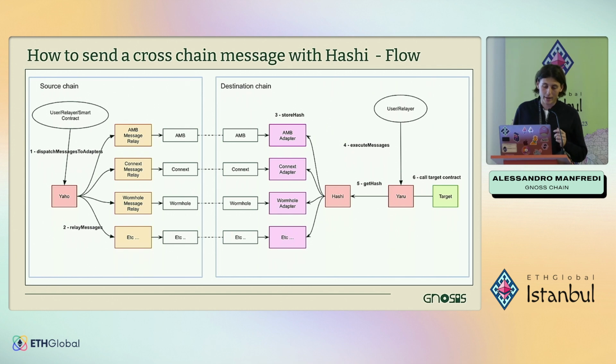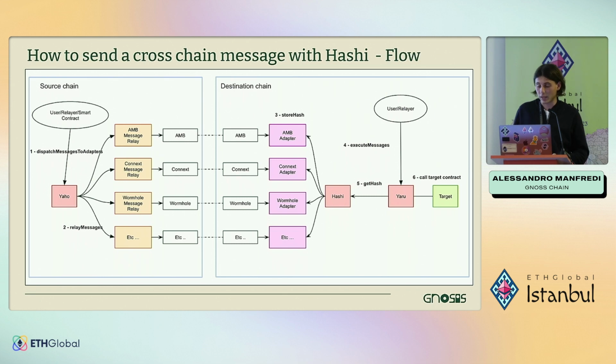So each message relay contract must implement the relay messages function, and inside of it, each message relay will call the underlying contract of the bridge. Then, when all bridges have processed the message independently,